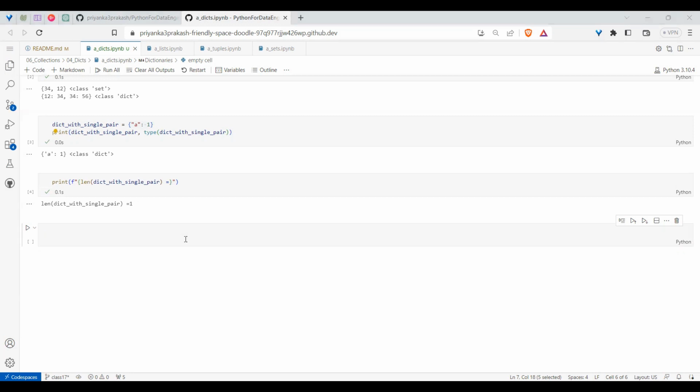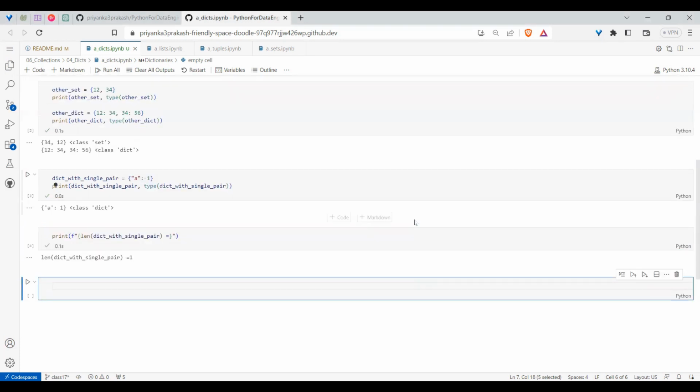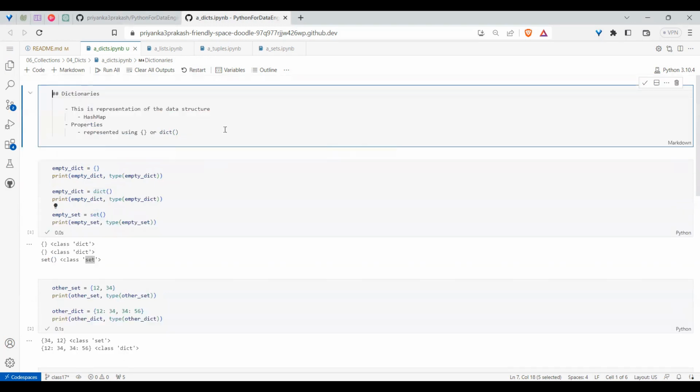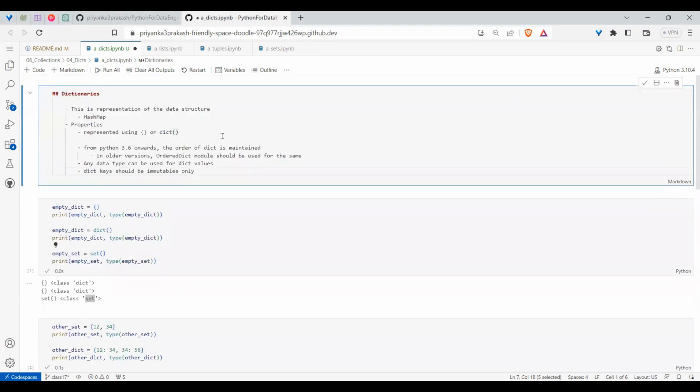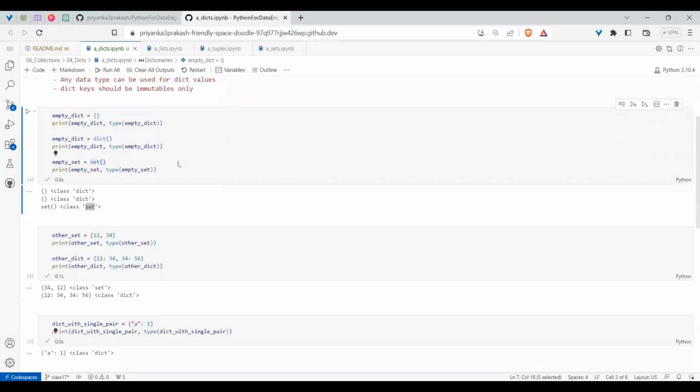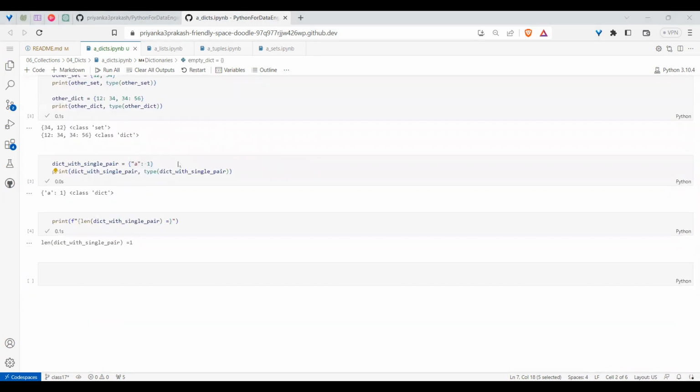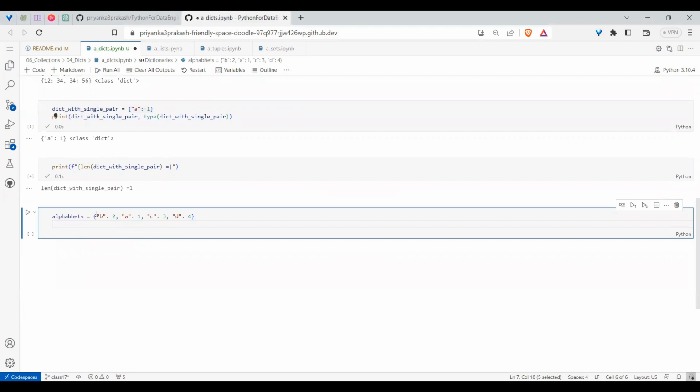Next, in old versions of Python, dictionaries did not retain the order. One property of the dictionary now is that it retains the order in which you have given. Let's say I am storing a dictionary of alphabets.